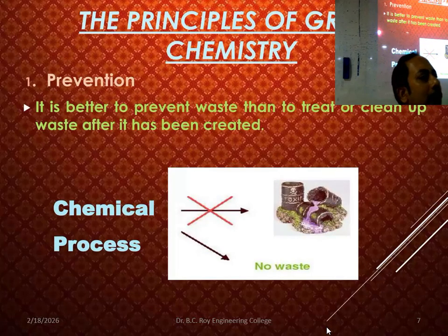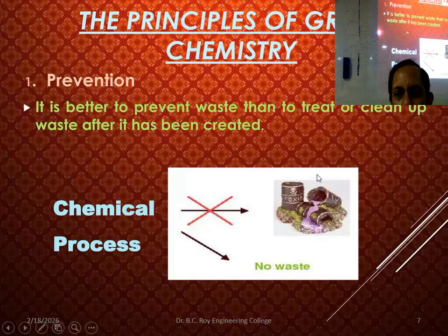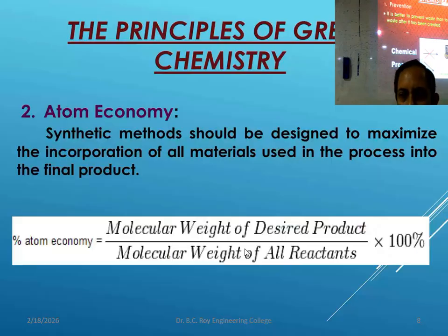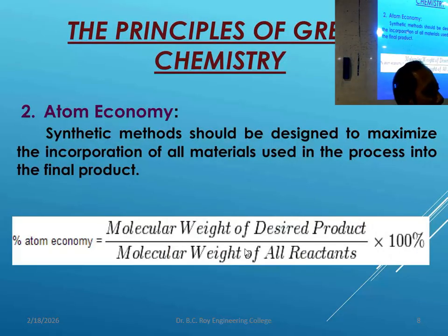So first of all, prevention of waste. In the chemical process industry, as far as possible, waste formation should be prevented. So we have to plan in such a way that there will be no waste. Here you see a lot of waste forming, here there is no waste. So we have to go for a no-waste, zero-tolerance system. We are not tolerant to any toxic material. We are not tolerant to any waste material. That is the policy, at least.